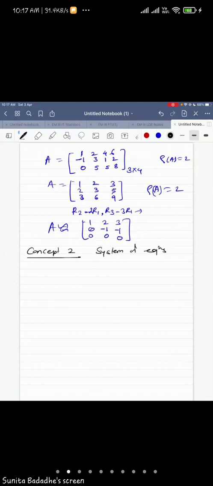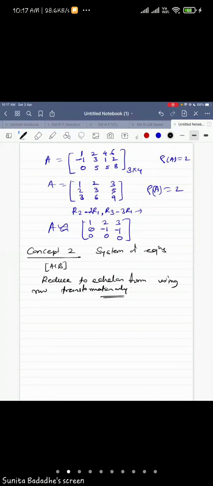System of equations, right? For the system of equations, we'll just discuss a chart. In order to solve the system of equations, first of all, you write down the augmented matrix. Then you reduce the matrix to echelon form. For the echelon form, you apply only row transformations, isn't it? This is very important, because we generally use the echelon form for solving the system of equations. So we apply the row transformation only.